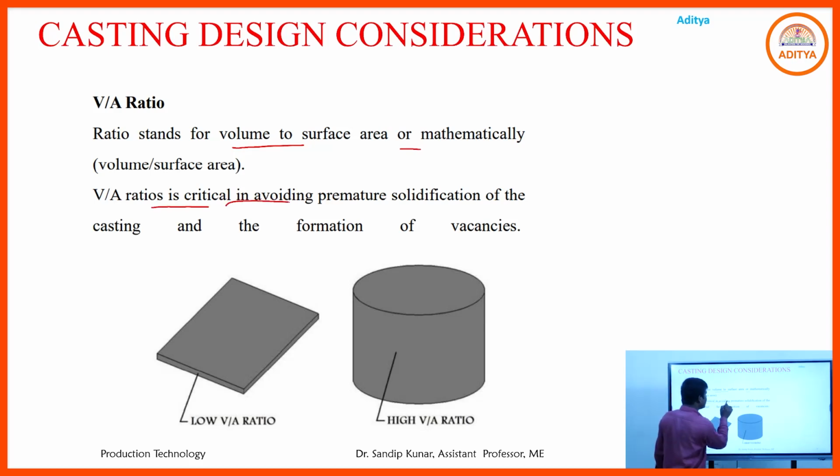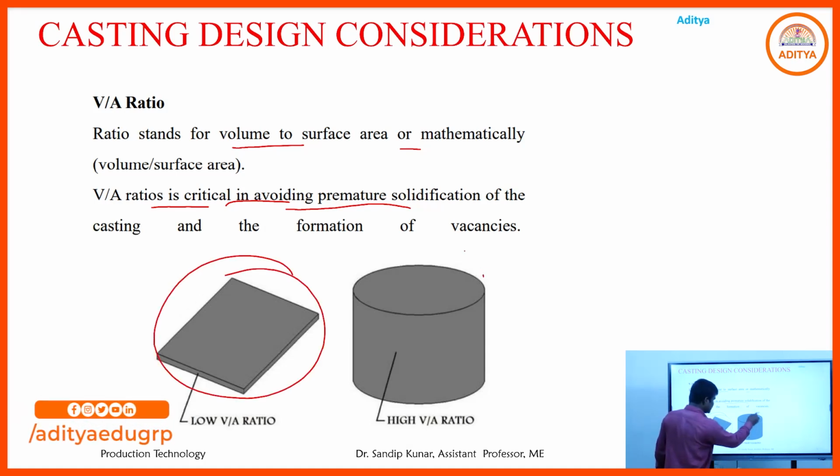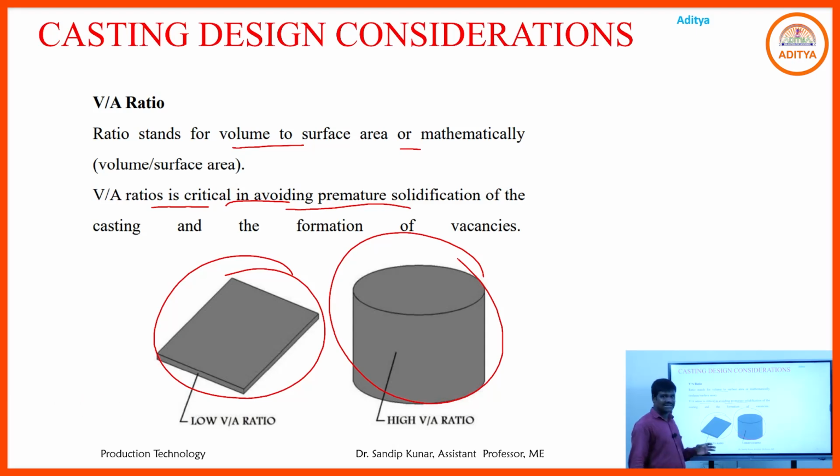Volume by area ratio is critical to avoiding premature solidification of the metal casting and the formation of vacancies. Sometimes, when we pour the molten metal through the gating system, it comes to the mold cavity.